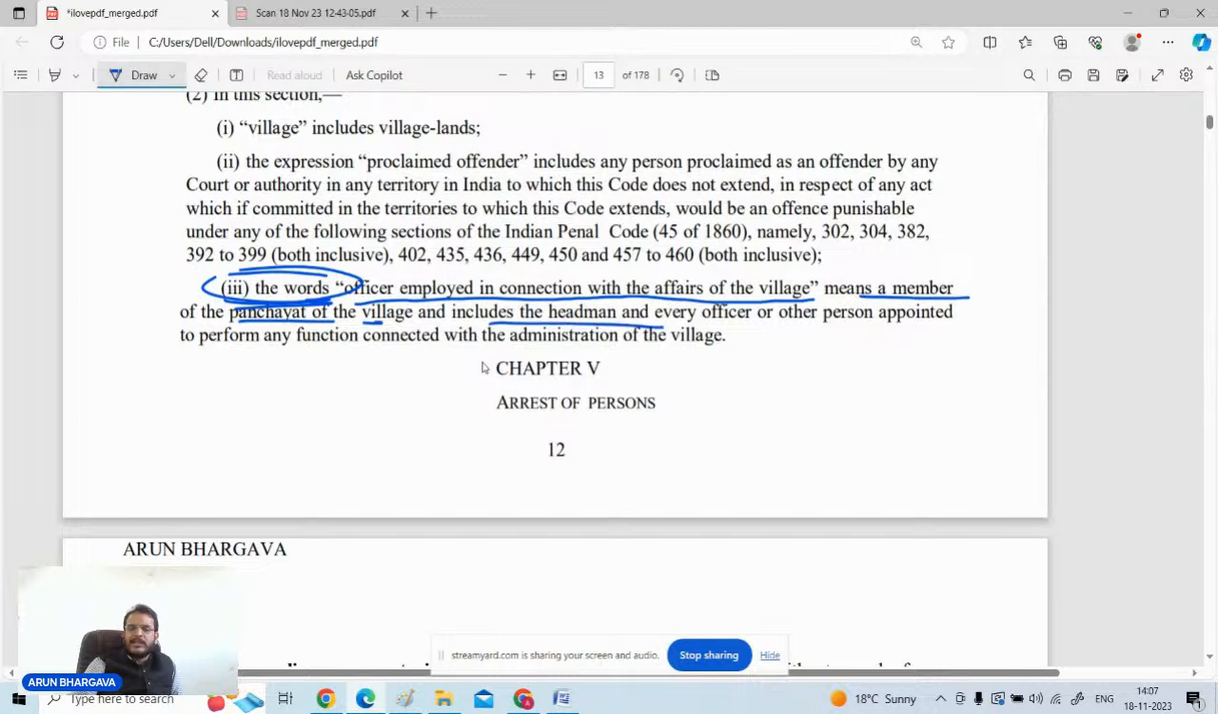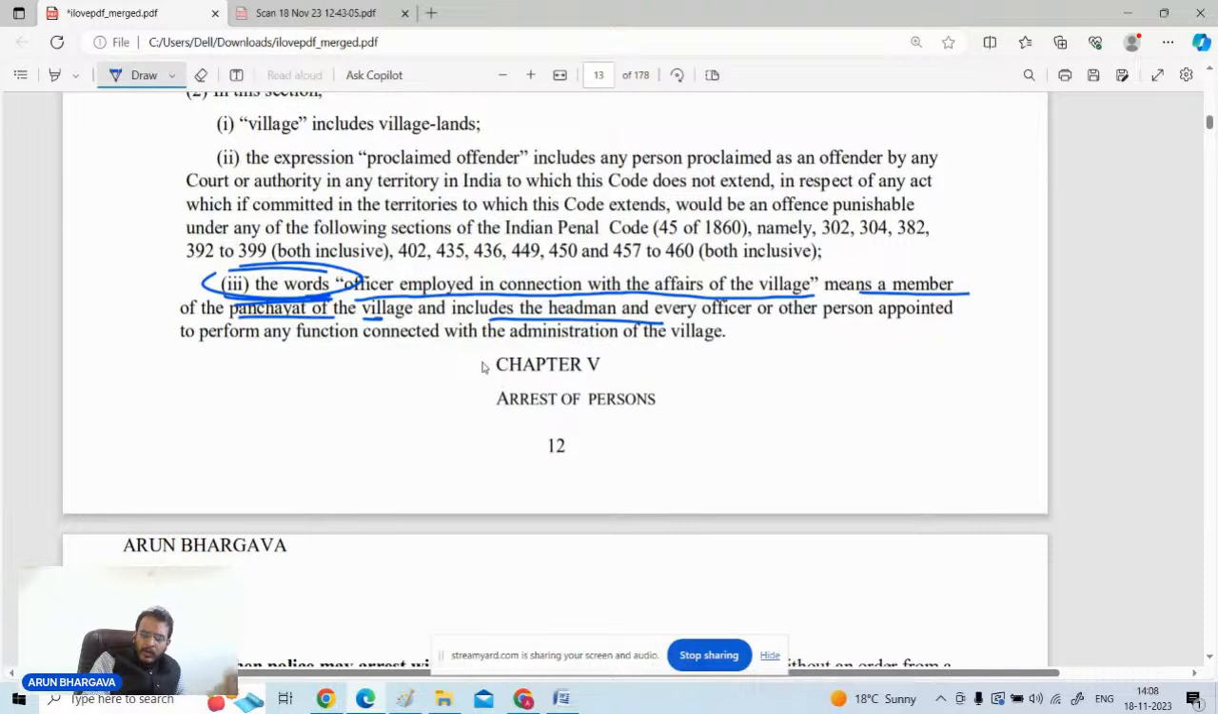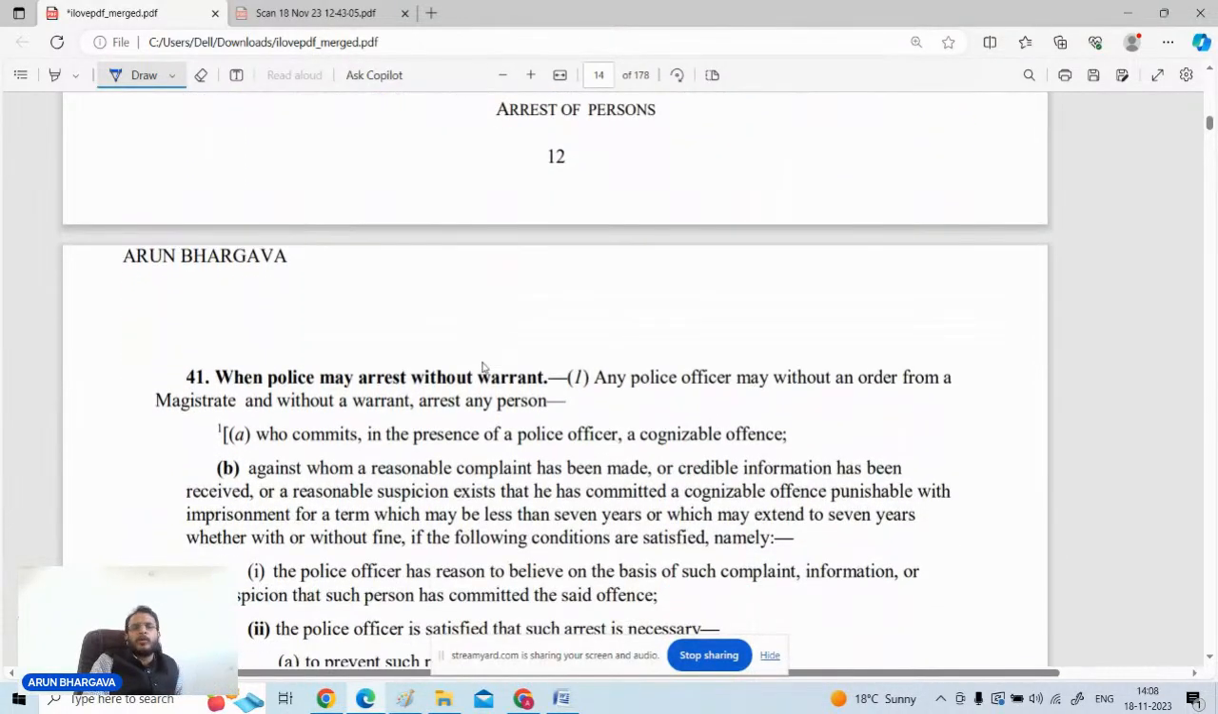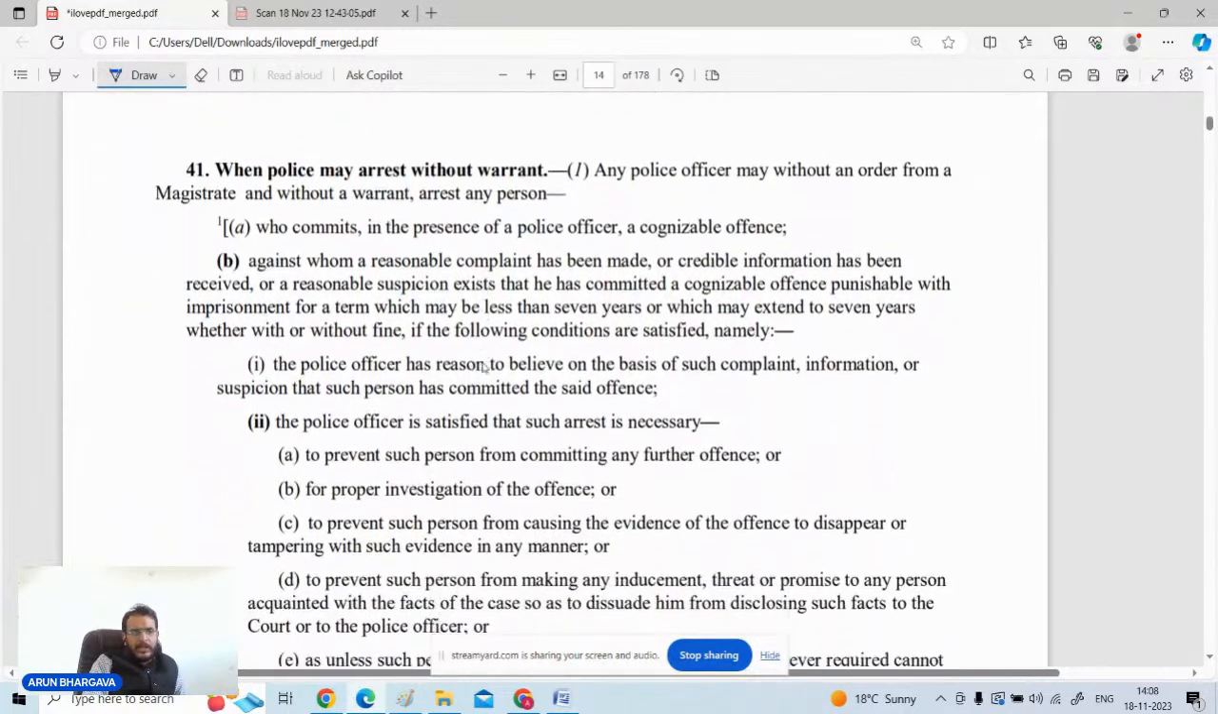तो जब भी किसी गांव में कोई प्रधान है या वार्ड के मेंबर्स होते हैं जो पंचायत के मेंबर बनते हैं, all those persons are considered to be the officers employed, and if they have any knowledge with respect to any offense, they are duty bound to inform it to the authorities.